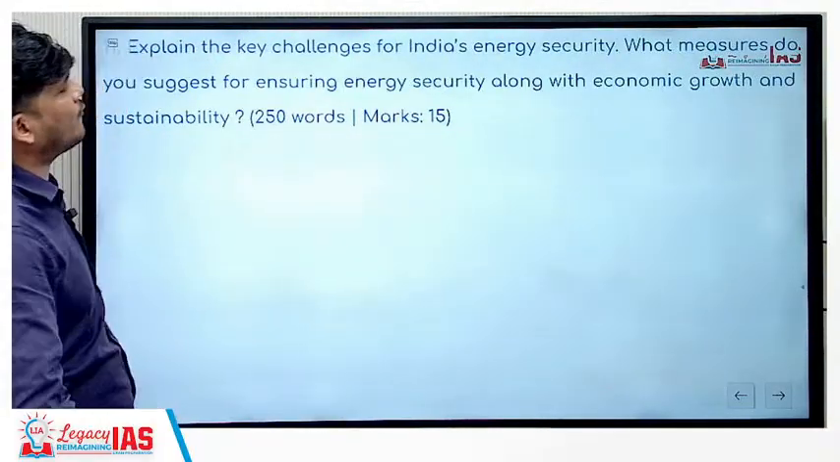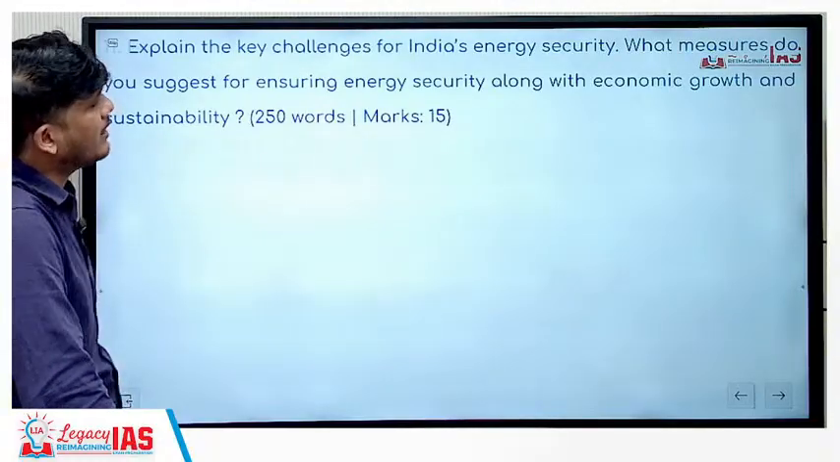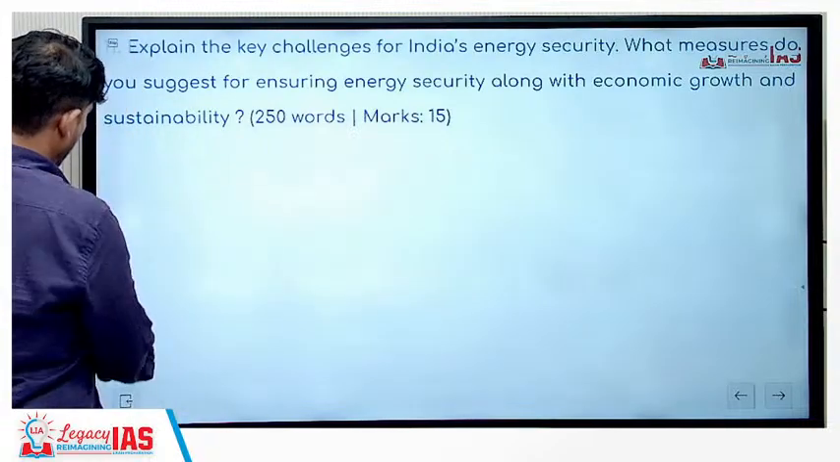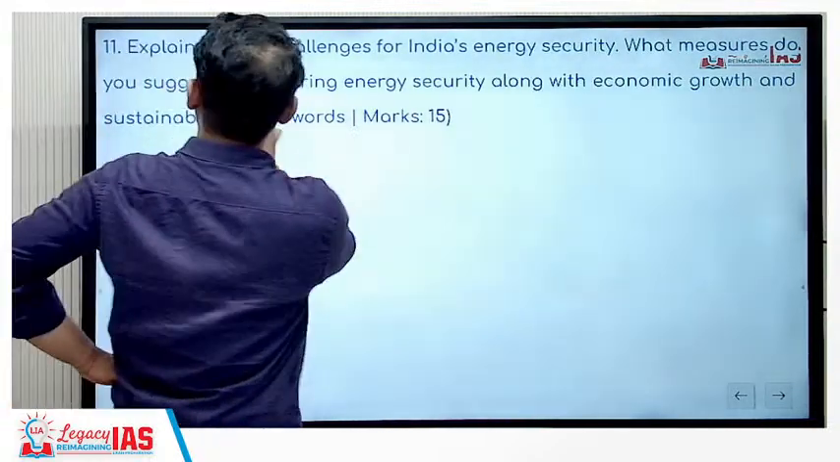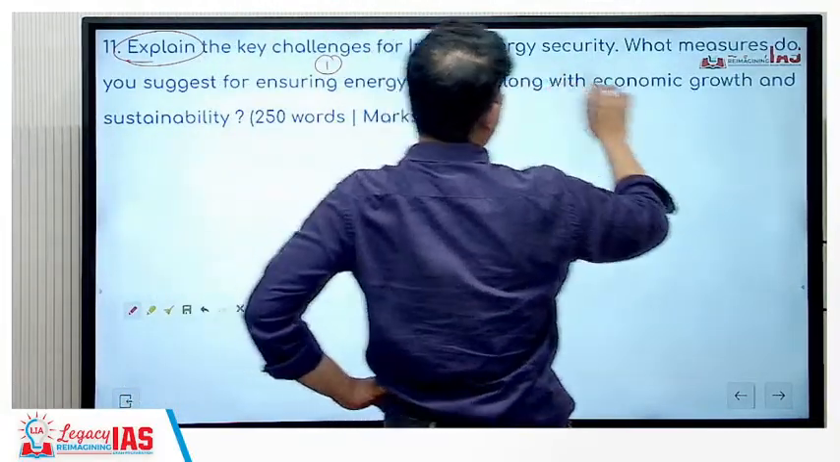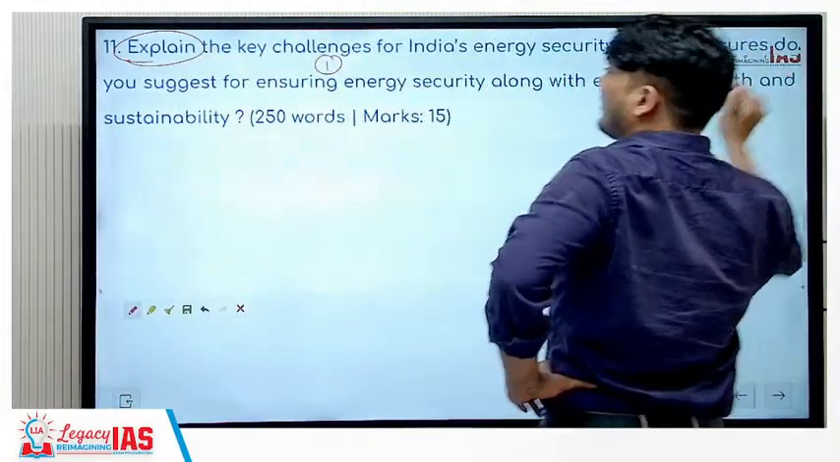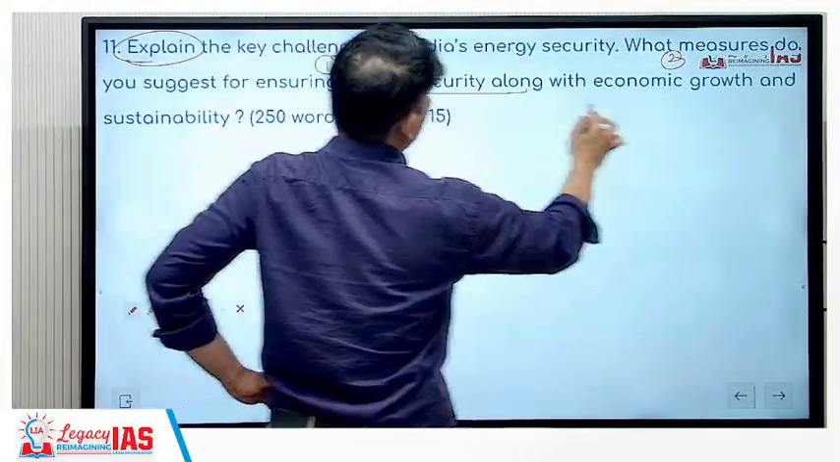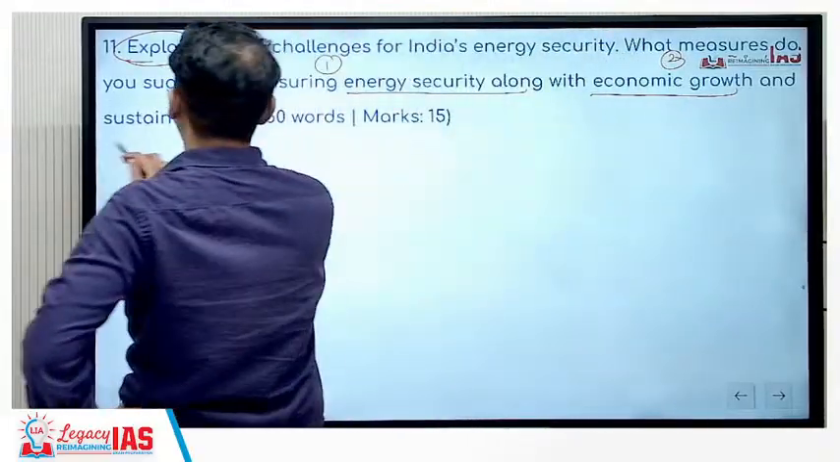Explain the key challenges for India's energy security. This is simple because it was considerably in the news. Explain the key challenges for India's energy security. Second, what measures do you suggest for ensuring energy security along with economic growth and sustainability?